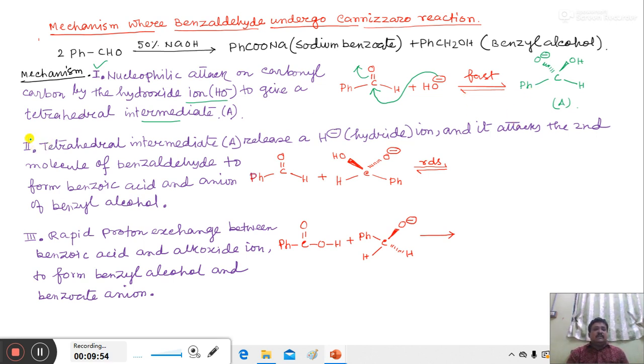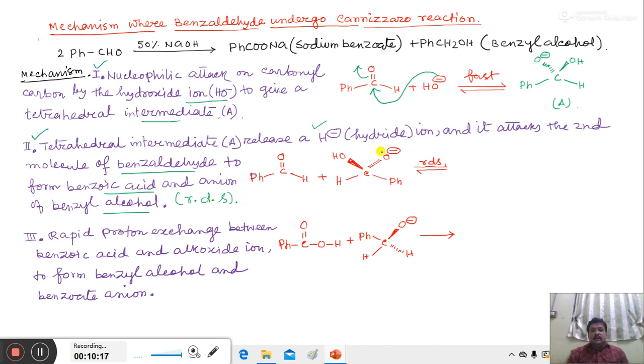Now in the second step of the mechanism, this tetrahedral intermediate releases a hydride anion, H minus, and it attacks the second molecule of benzaldehyde to give benzoic acid and the anion of benzyl alcohol. This is a very slow step and involves the RDS.